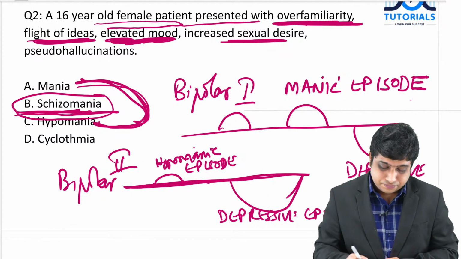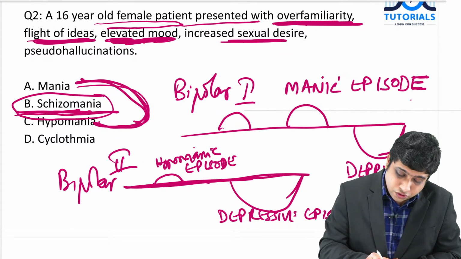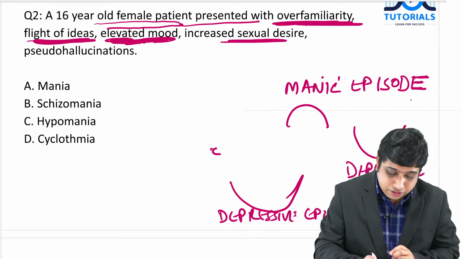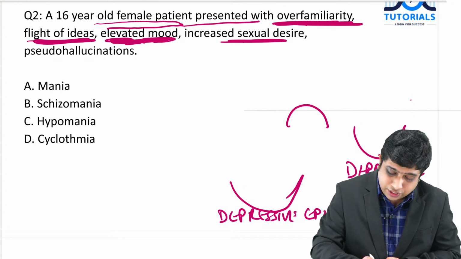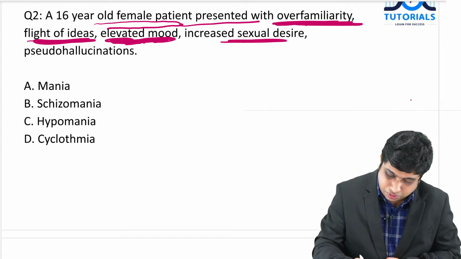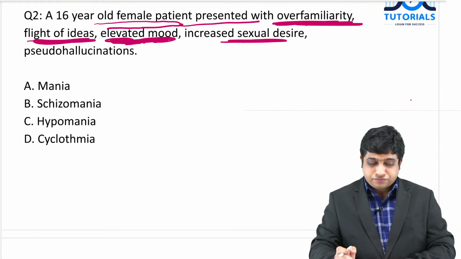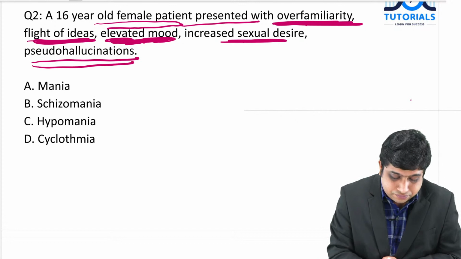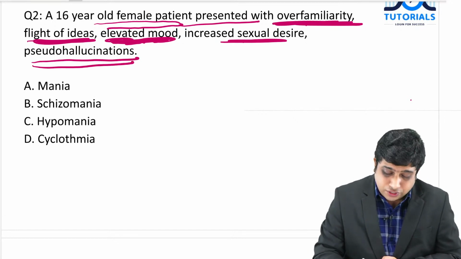Okay, now we are coming to the important part. What is the difference between a manic episode and a hypomanic episode?